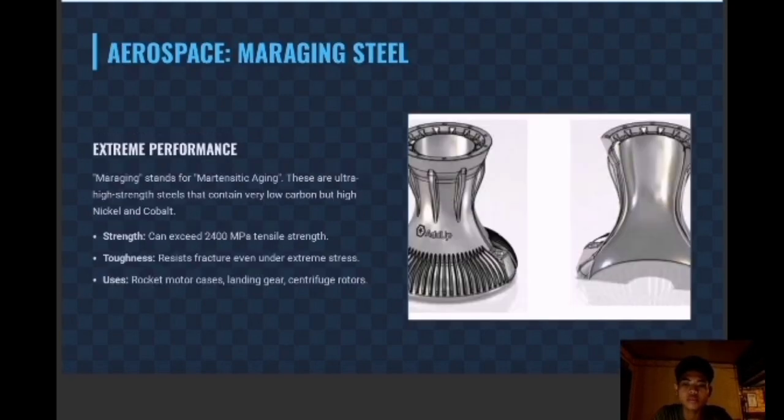And where performance requirements are extreme, as in the aerospace industry, we turn to alloys like maraging steel, which stands for martensitic aging. This alloy achieves ultra-high strength, often exceeding 2,400 MPa in tensile strength, combined with exceptional toughness.